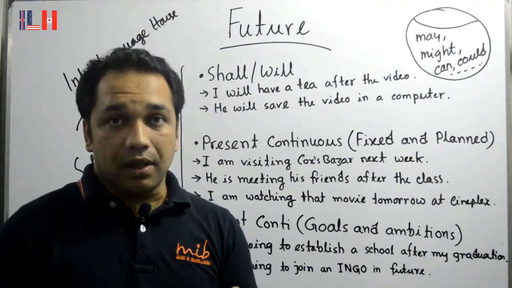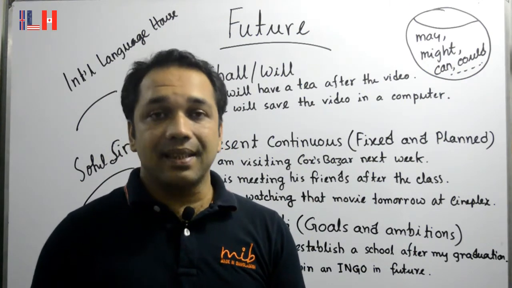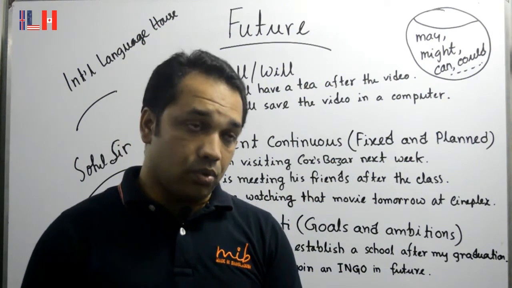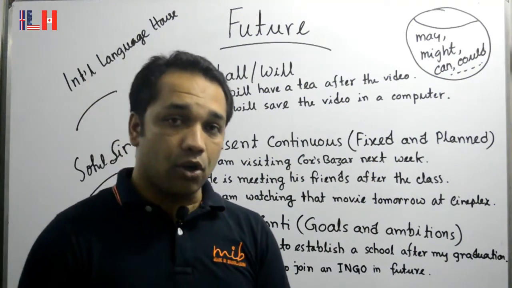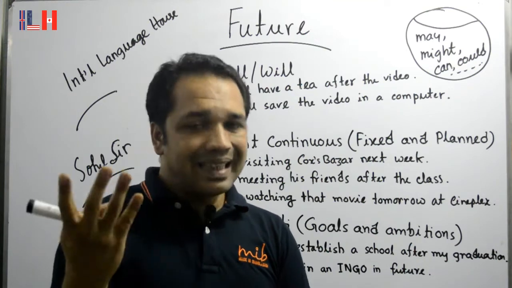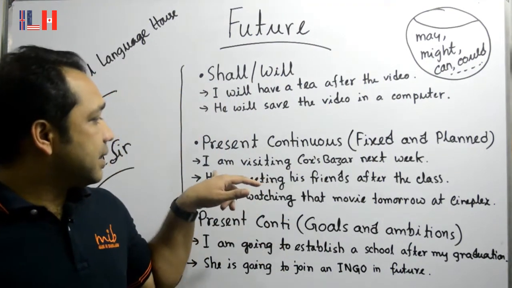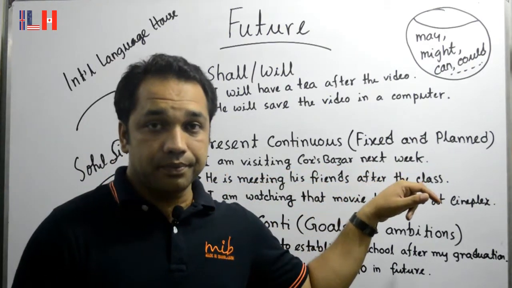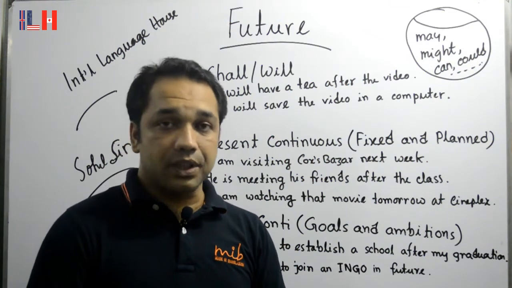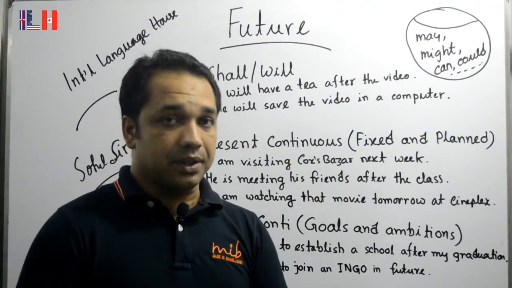It's not like you are taking a decision suddenly. It's a planned event. So if we plan anything, or if any event is fixed, then we use present continuous tense, but it has a future meaning. For example, we can say that I am visiting Cox's Bazar next week. So it is fixed, so we use present continuous tense.